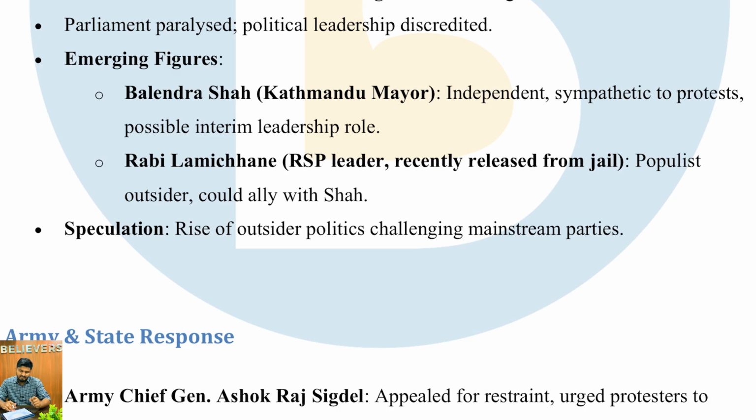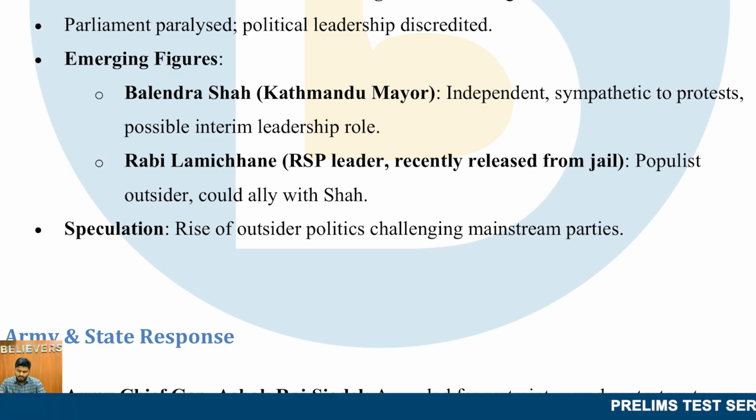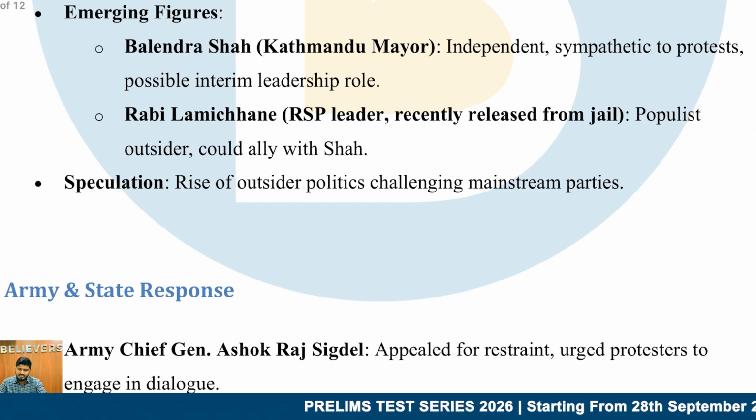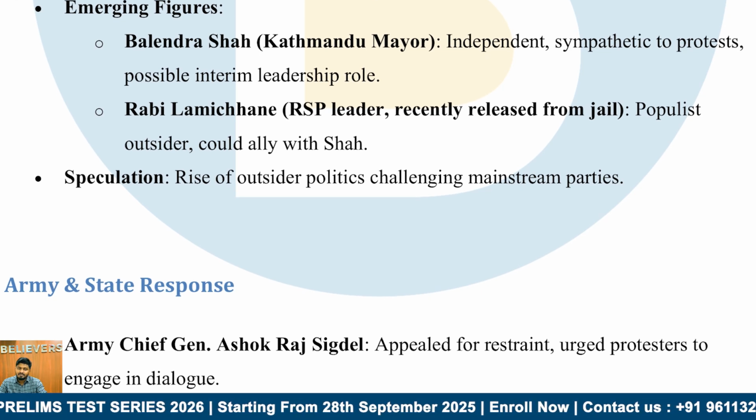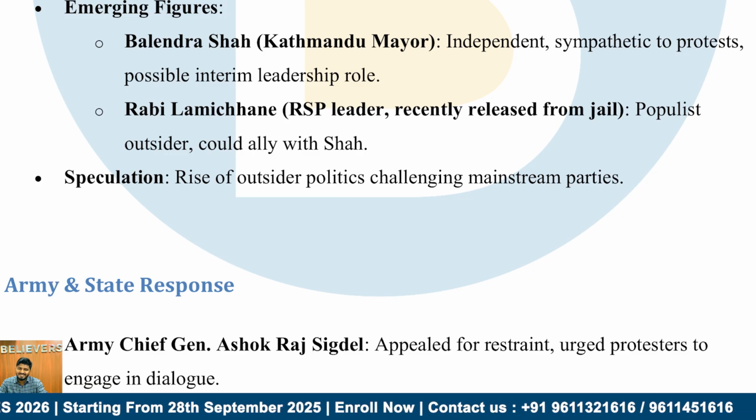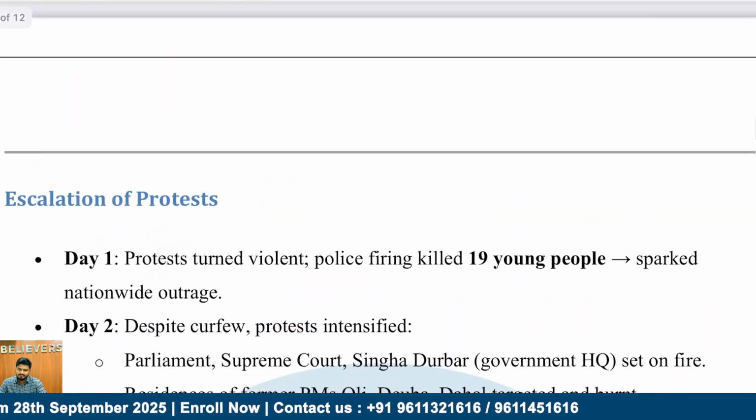And apart from him, there is Rabi Lamichhane, who is the RSP leader, who was recently released from jail, who is actually an outsider compared to the nepotism-led government in Nepal. He is now the new leader of this revolt. The speculation is the rise of outside politics challenging the mainstream politics.